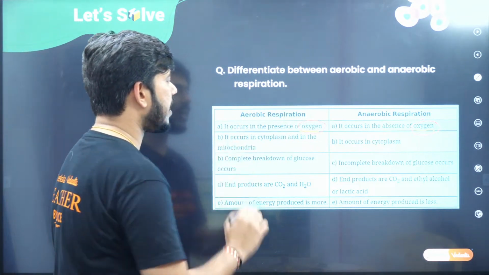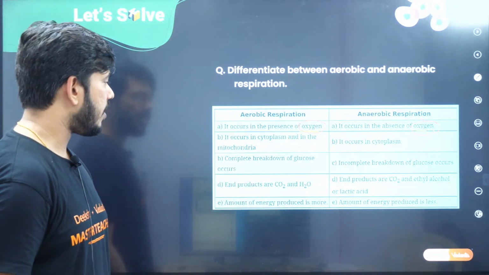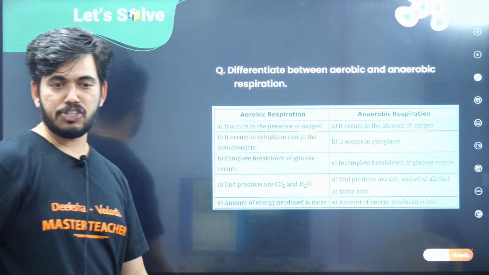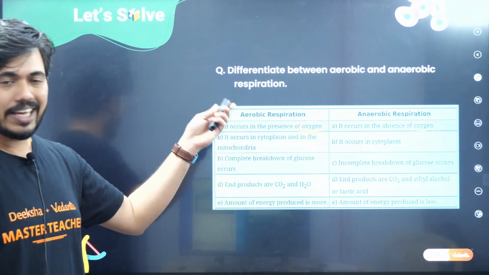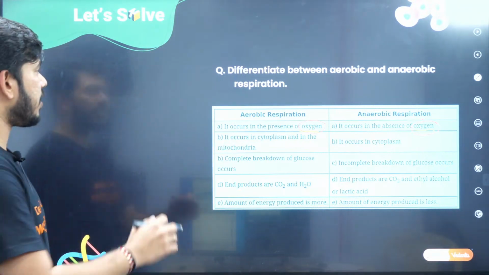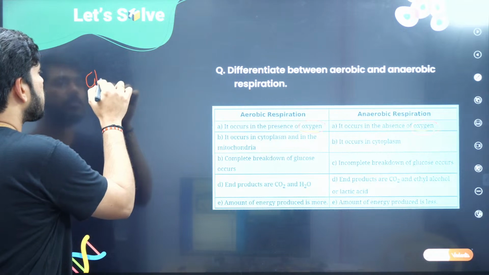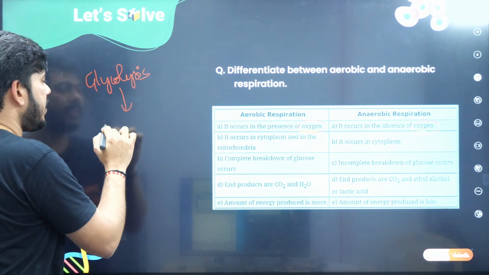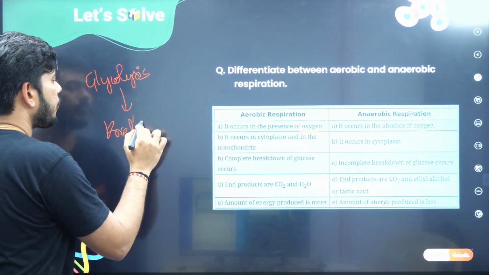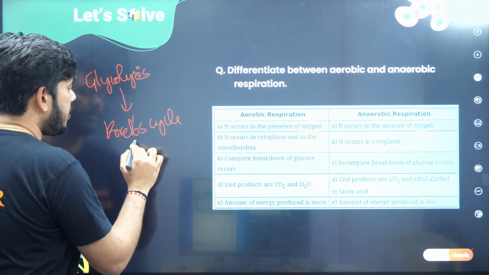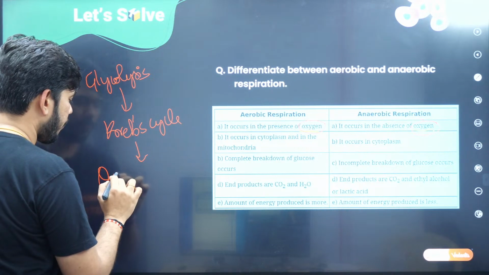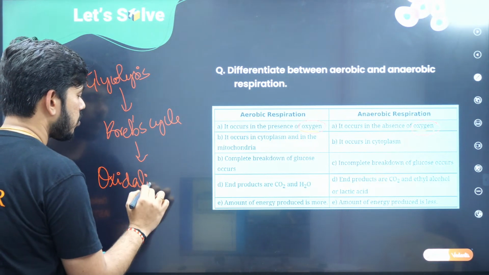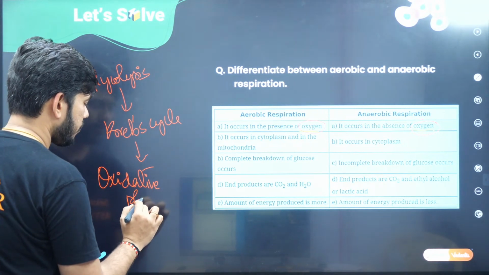Second one, it occurs in the cytoplasm and in the mitochondria. So aerobic respiration, children, has different pathways. For example, we say glycolysis, and after that we can see the Krebs cycle and oxidative phosphorylation.